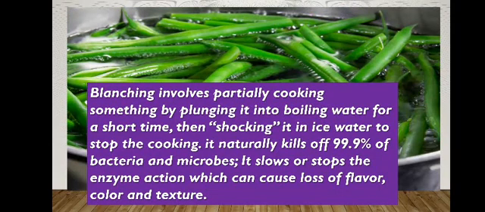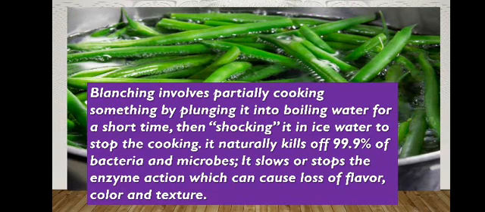Blanching involves the partial cooking of food by plunging it into boiling water. Not completely boiling water, it's simmering water, almost 200 degrees Celsius. The food is poured into the hot water and then immediately removed, so that the enzymes are made inactive, and the microbial count is reduced to some extent.